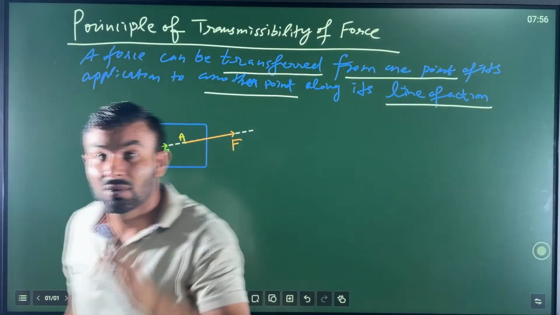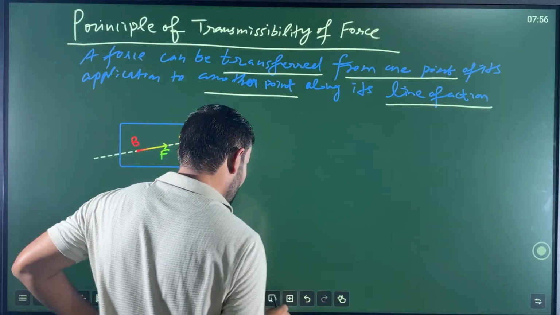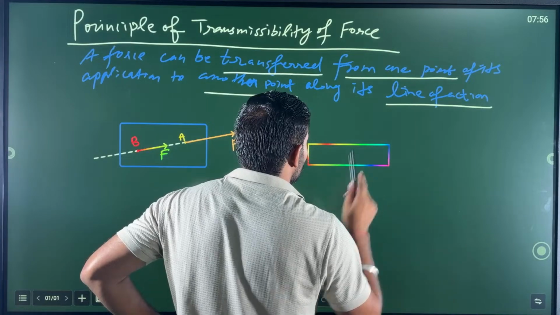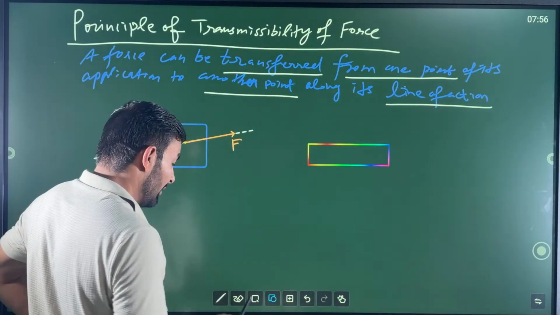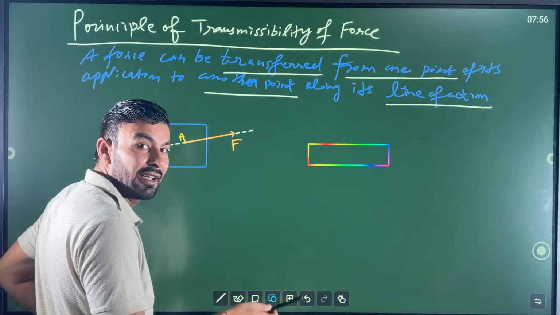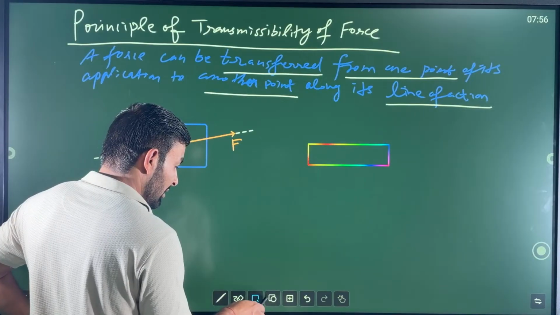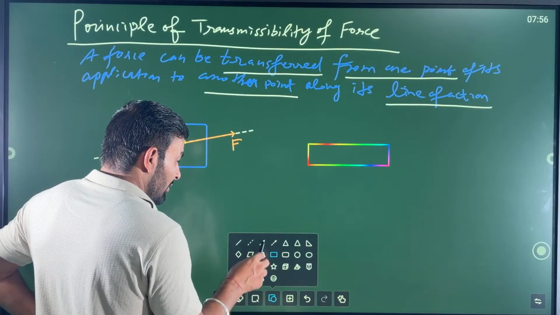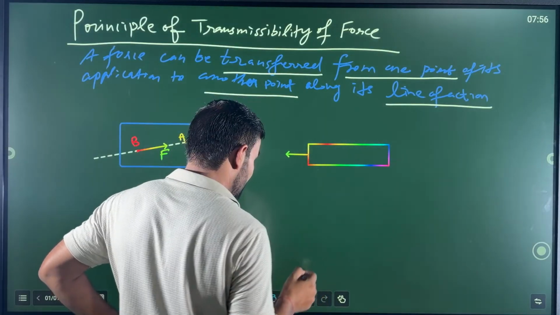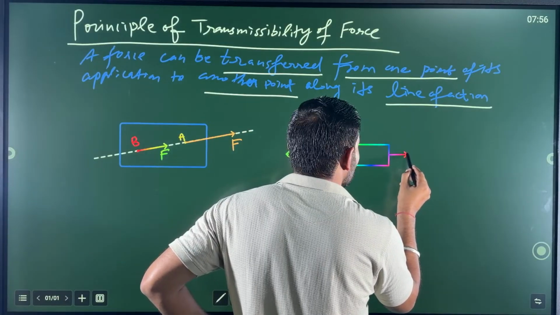So now let us move to the next example. Very important, my dear friends. I know you have got all this. Now I'm taking another example. Let us put this as a member on which two forces, F1 and F2, are acting at its ends in opposite directions. So let me take two forces over there, one force acting at this point and another force acting at this point.